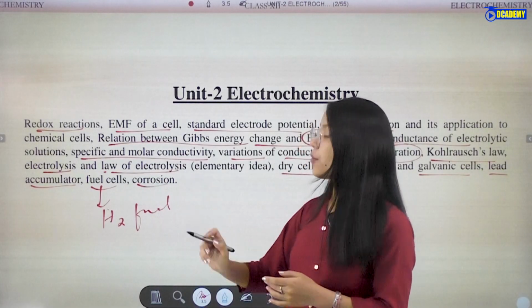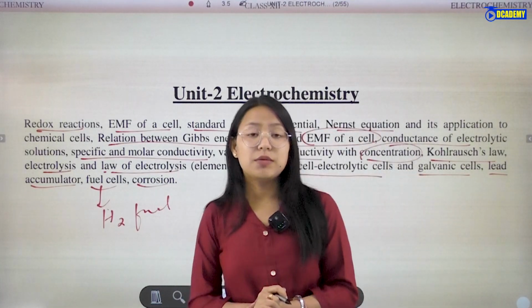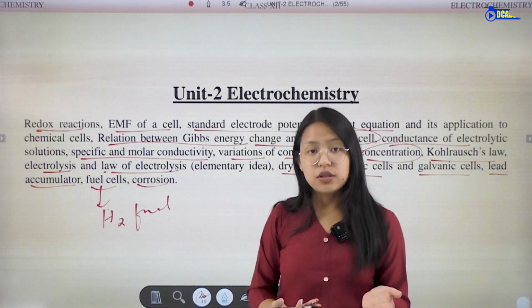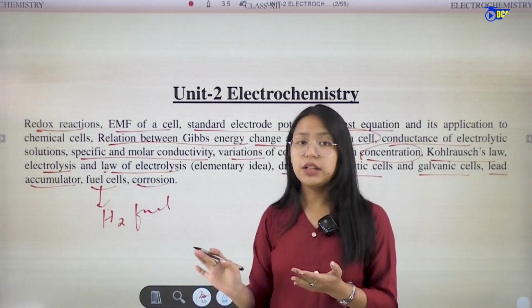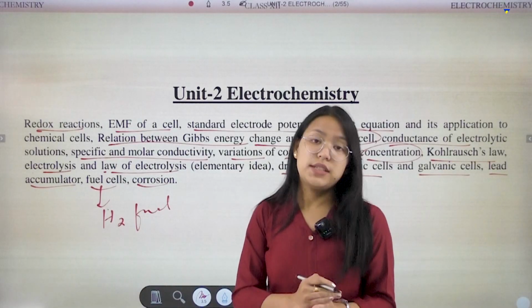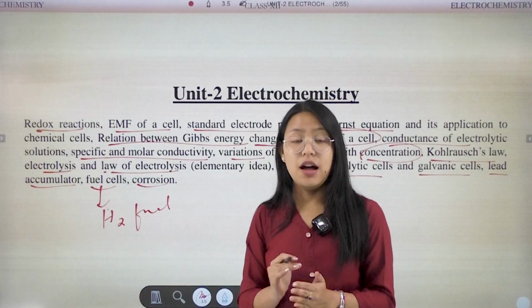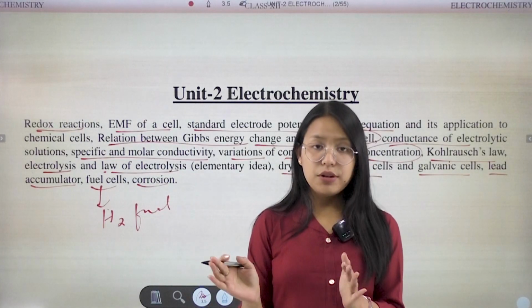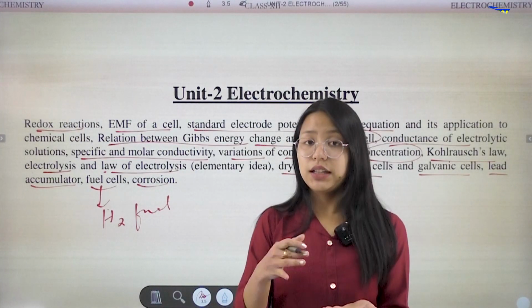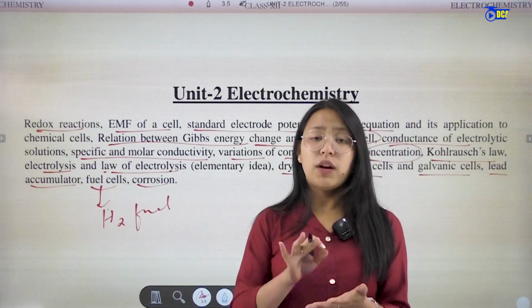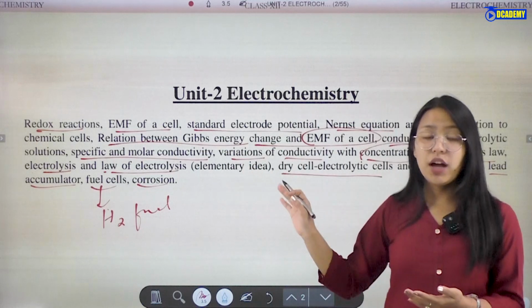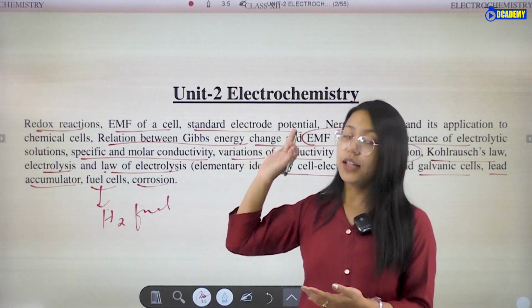And then the last topic is corrosion, which you have seen in class 9, 10 and even 11 in metal extraction. Corrosion, also known as rusting, how to prevent rusting, and the factors affecting rusting, we will study. So these are all the details that we are going to study in this chapter, that is electrochemistry.